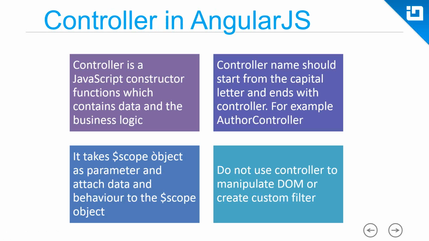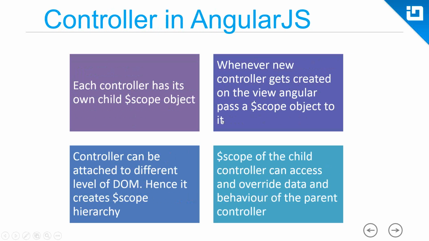If you manipulate the view in the controller, there is a dependency between your view and the controller, and you cannot unit test your controller without the view. To avoid that, you should not have any reference to the view in your controller, so that you can unit test your controller, your business logic, in isolation from the view. Okay, so that's the point it is making here.